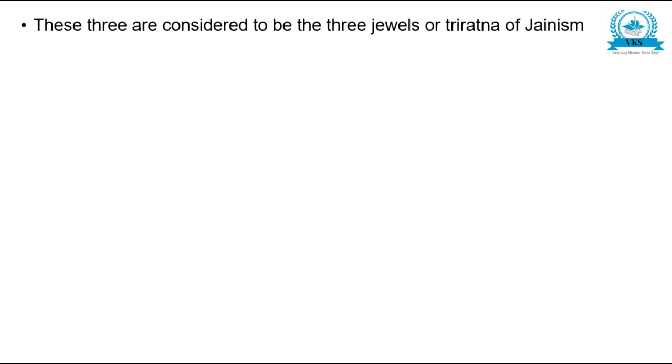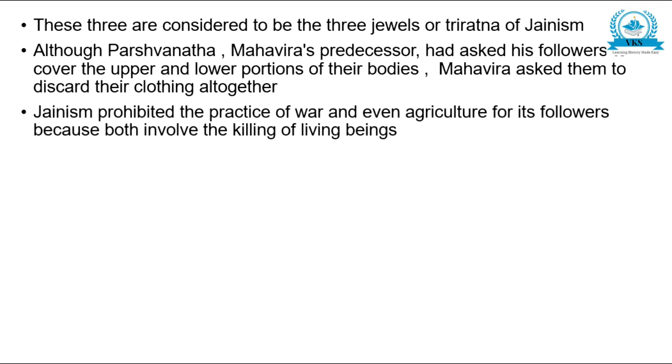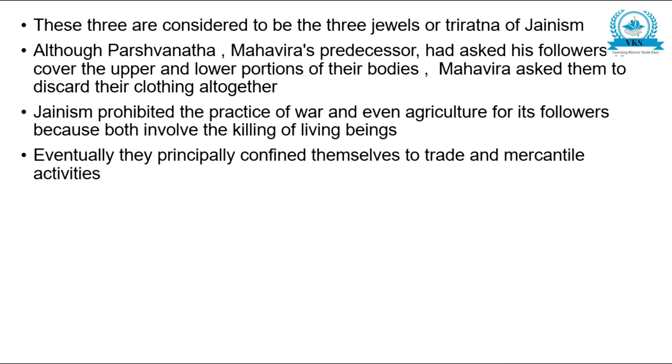These 3 are considered to be the 3 jewels or triratnas of Jainism. Although Parshvanatha, Mahavira's predecessor, had asked his followers to cover the upper and lower portion of their bodies, Mahavira asked them to discard their clothing altogether. Jainism prohibited the practice of war and even agriculture for its followers because both involved killing of living beings. Eventually, they principally confined themselves to trade and mercantile activities.